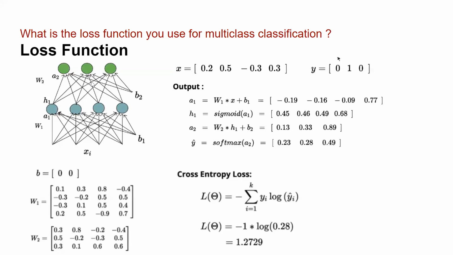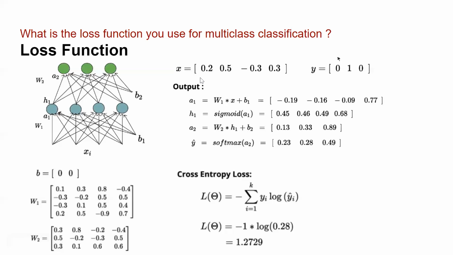So 3 into 4, a total of 12 weights between these two. And I have B1 and B2 as 0.